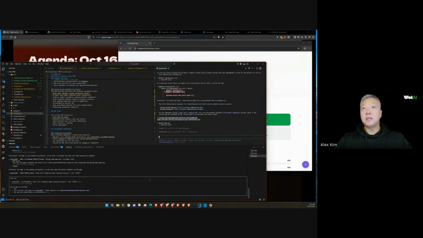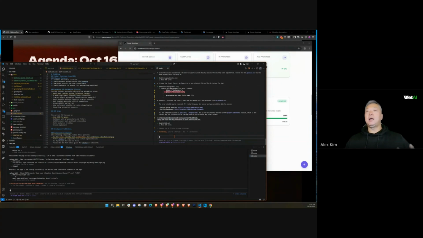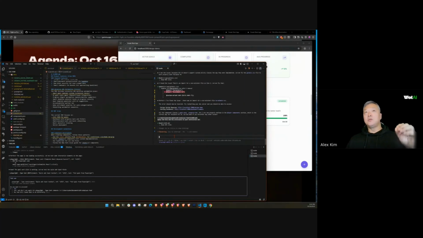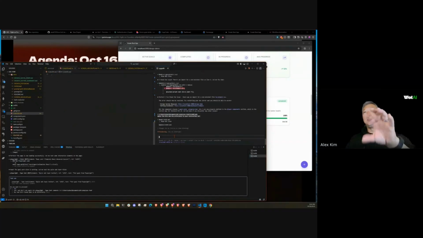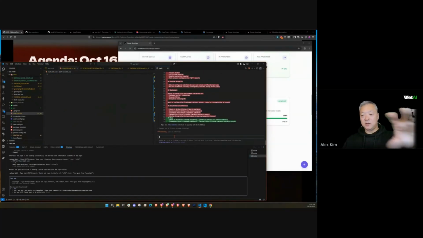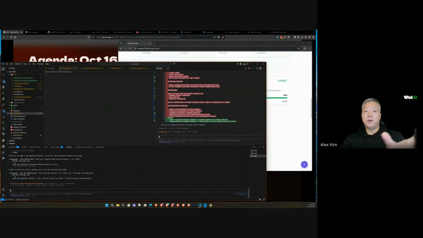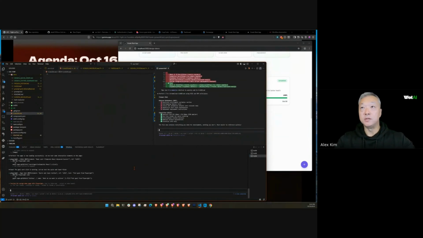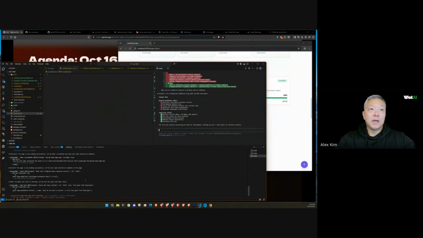Okay, so some of the things like KISS and DRY or object-oriented programming, or even saying, hey, you are a super senior software engineer at Google, where they use React quite a bit. So you can even go to that level, but I found just saying apply some of these software principles as you're building products is good enough, so that as it's building things out, it can put guardrails on itself so the code is more optimized. Okay, all right, so it looks like it's gone through and fixed the problem.